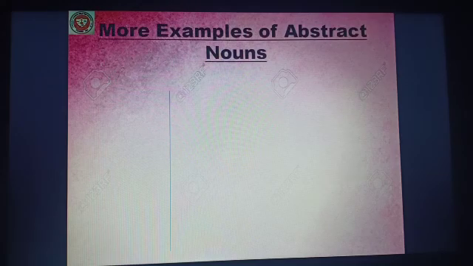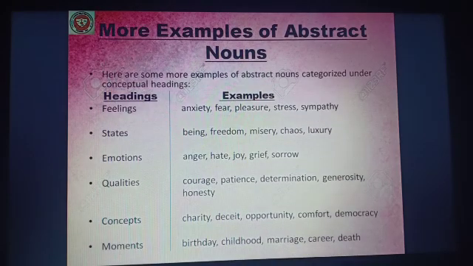Now see more examples of abstract nouns. Here are some more examples of abstract nouns categorized under conceptual headings. Under the heading feelings, the examples are anxiety, fear, pleasure, stress, sympathy. Under the heading states, we have being, freedom, misery, chaos, luxury.